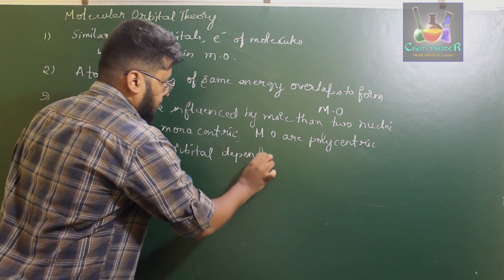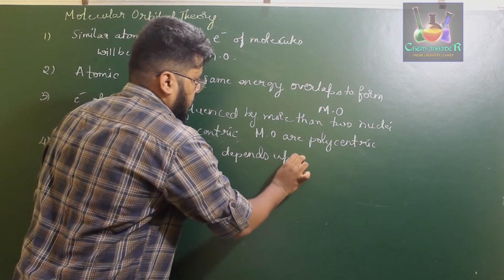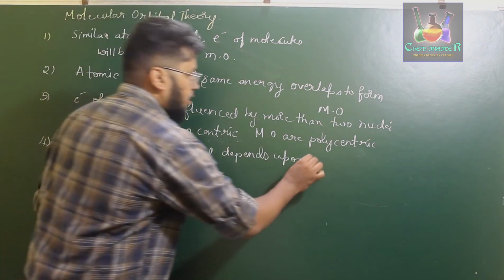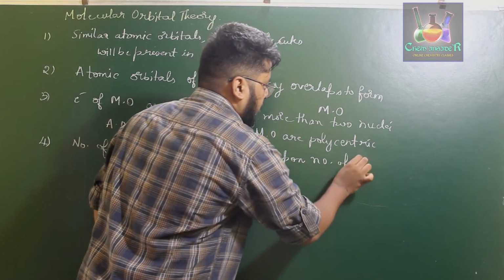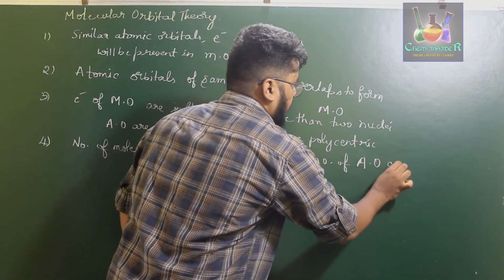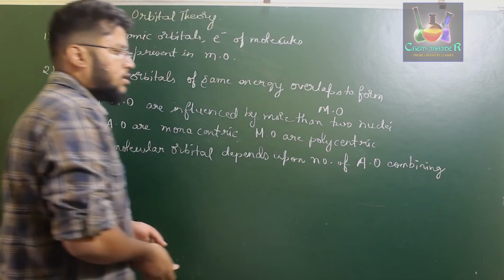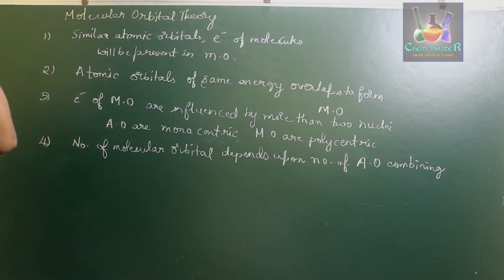If four atomic orbitals are combining, they lead to the formation of four molecular orbitals.